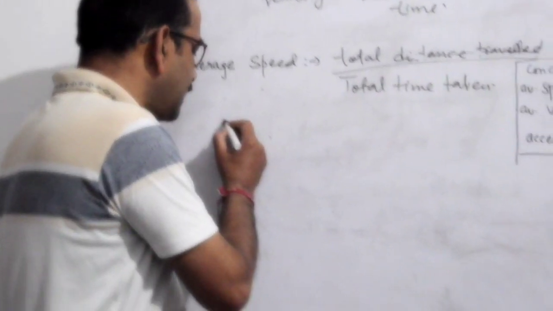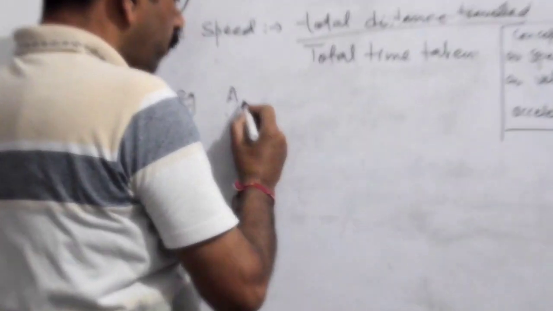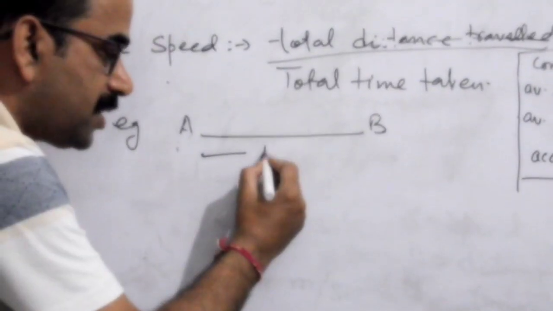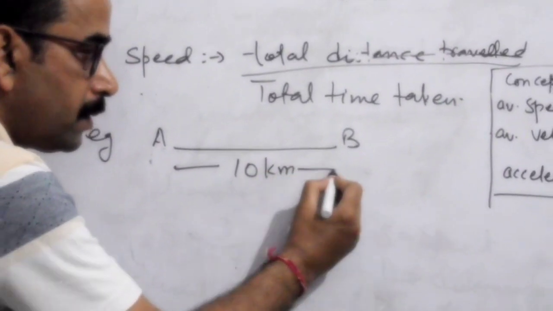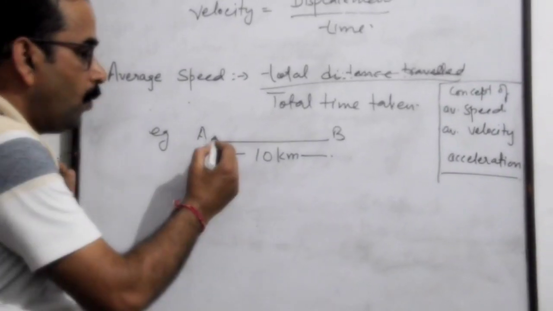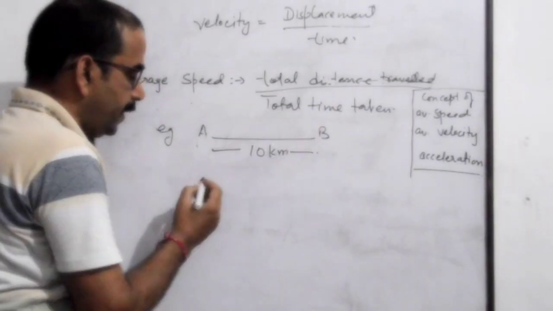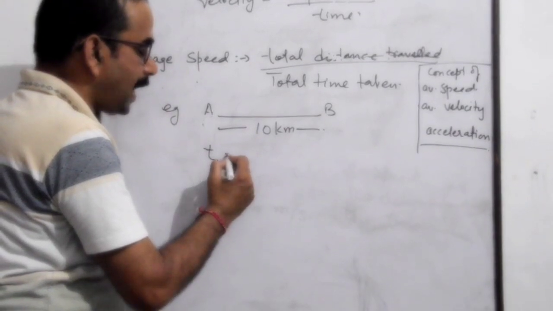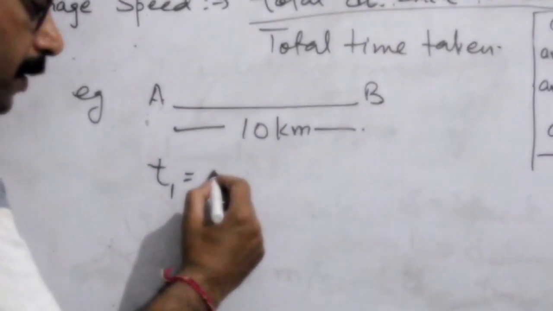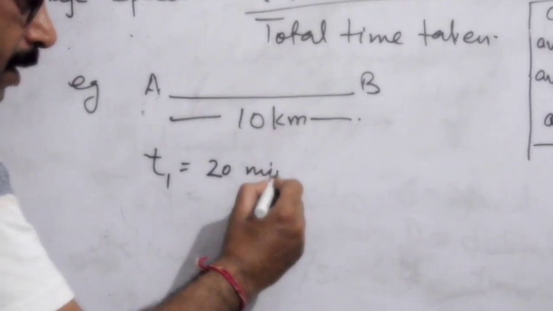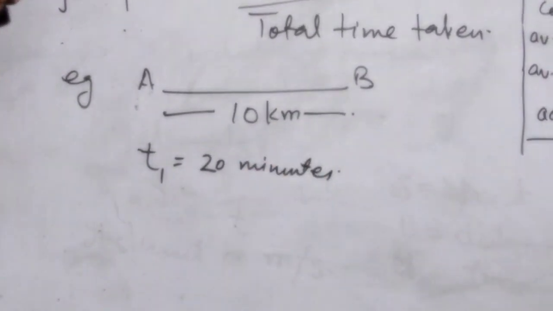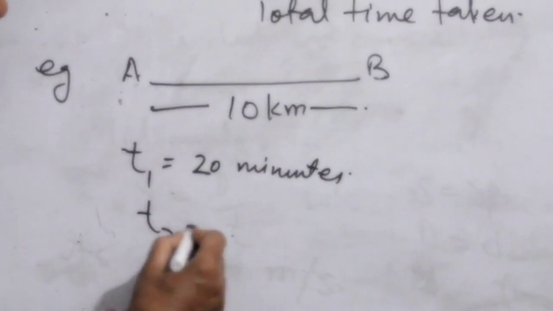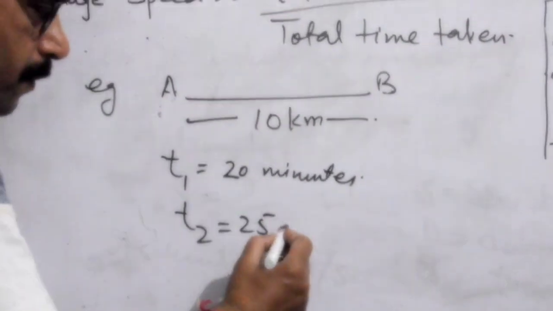I will give you an example. For example, we move from a place A to a place B. The distance between A and B is 10 kilometers. While going from A to B, at first instance, let us take, suppose we have taken time of 20 minutes. And while returning from B to A, we were a bit slowed down and we took 25 minutes to cover from B to A.